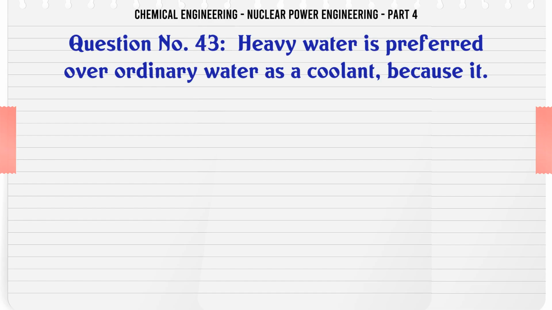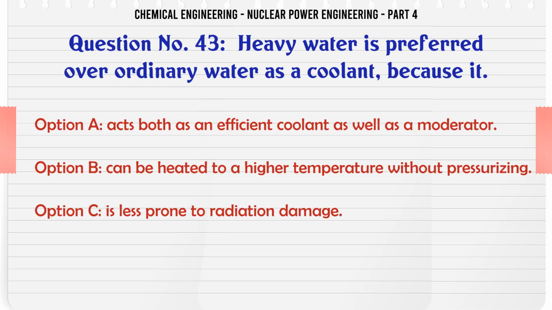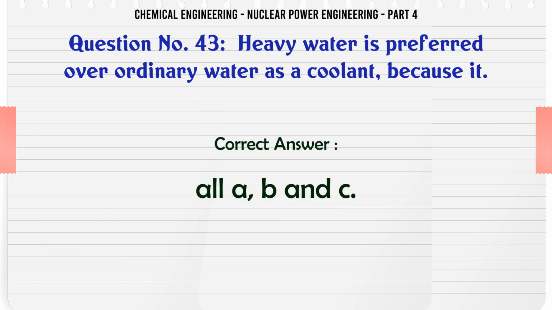Heavy water is preferred over ordinary water as a coolant because it A. Acts both as an efficient coolant as well as a moderator. B. Can be heated to a higher temperature without pressurizing. C. Is less prone to radiation damage. D. All A, B, and C. The correct answer is all A, B, and C.